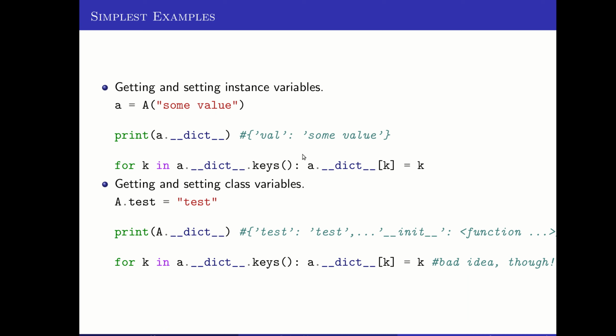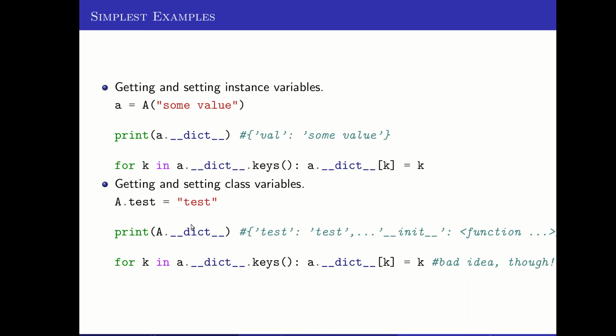and then simply using those keys to change values or to access all of the values in that dictionary. So here what this code has done is it takes the name of each instance variable as the key, and it also sets that name to be its value. This is not a great thing to want to do in your code probably, but it changes every variable that belongs to that object A to have its own name as its value. And we could change these all to be whatever we wanted to, change them all to 0 or various things like that.